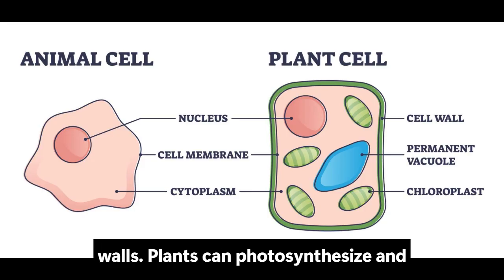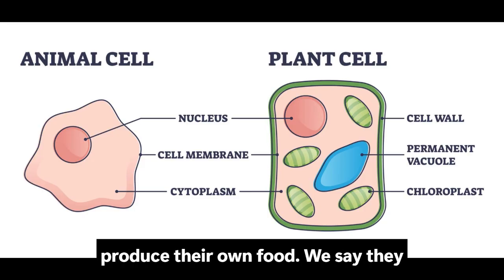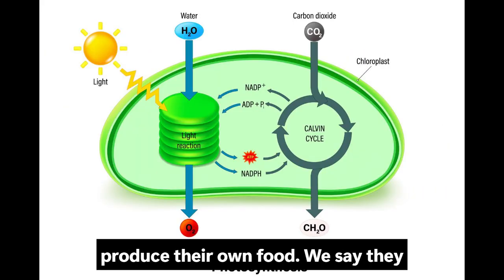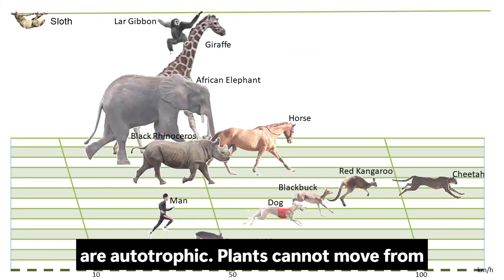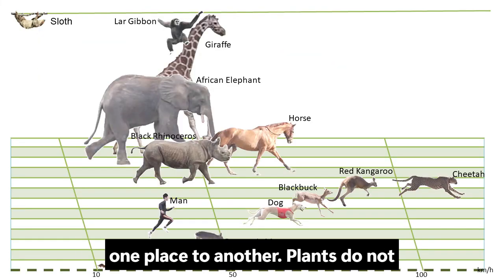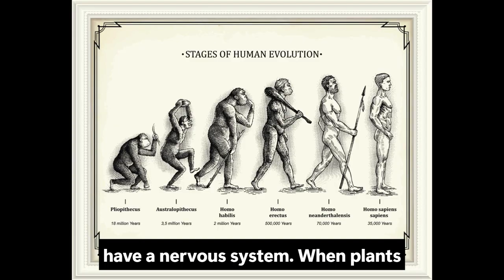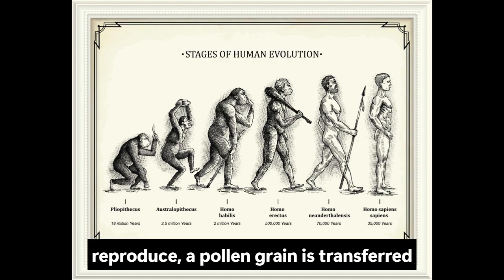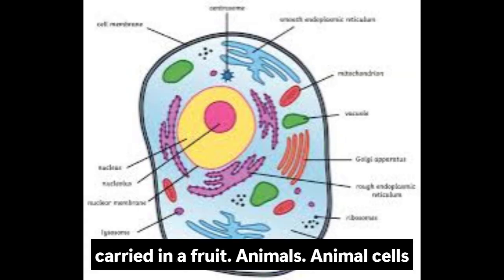2.3 Differences between the plant kingdom and the animal kingdom. Plants: plant cells have cell walls. Plants can photosynthesize and produce their own food. We say they are autotrophic. Plants cannot move from one place to another. Plants do not have a nervous system. When plants reproduce, a pollen grain is transferred to a stigma and the seeds are carried in a fruit.